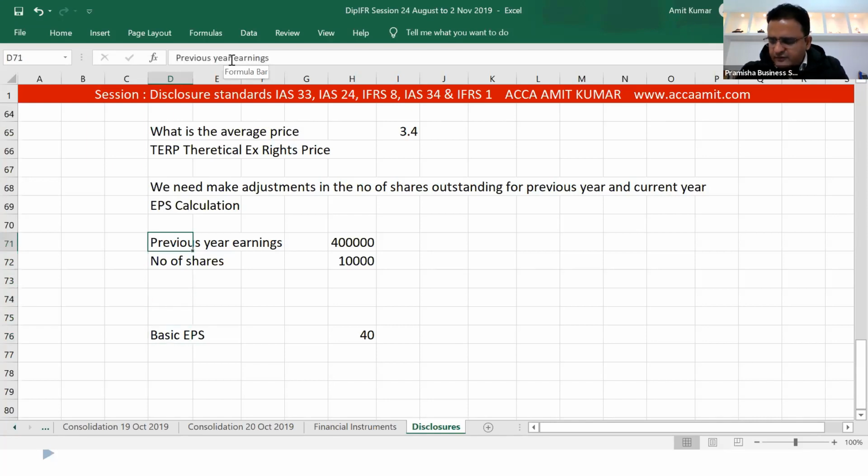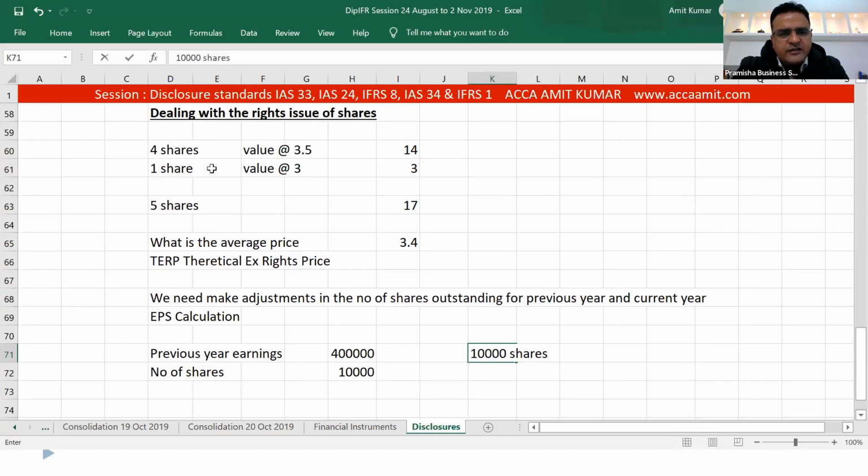If 10,000 shares were available in the previous year, how much money would we need to shell out if we had to buy the same number of shares today? If we go by this calculation, today's value is 3.5. How much money would the existing shareholder have to pay if they had to buy 10,000 shares today? They would have to pay 3.5.